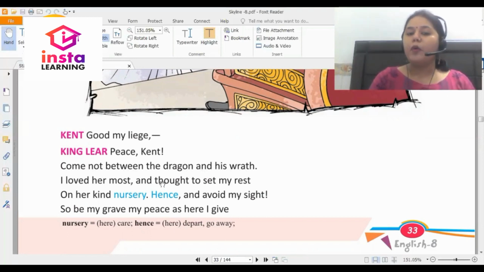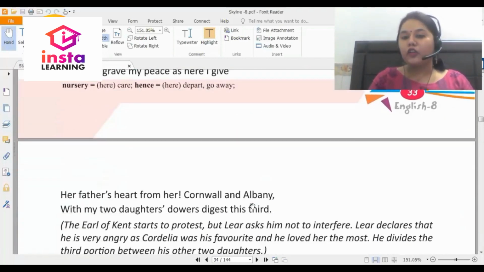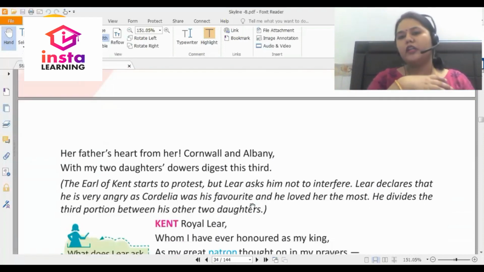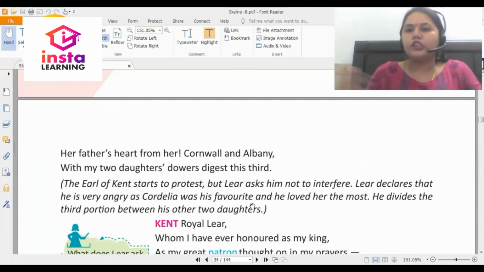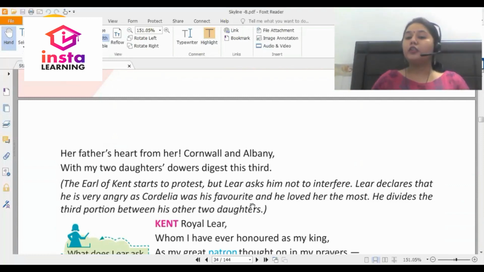I love her most, and thought to set my rest on her kind nursery. Hence, and avoid my sight. So be my grave, my peace, as here I give. So King Lear is saying that I thought that she would speak a lot about how much she loves me, what I mean to her, but she has not spoken anything. She's really hurt me. She's really disappointed me. So do not speak between the two of us.